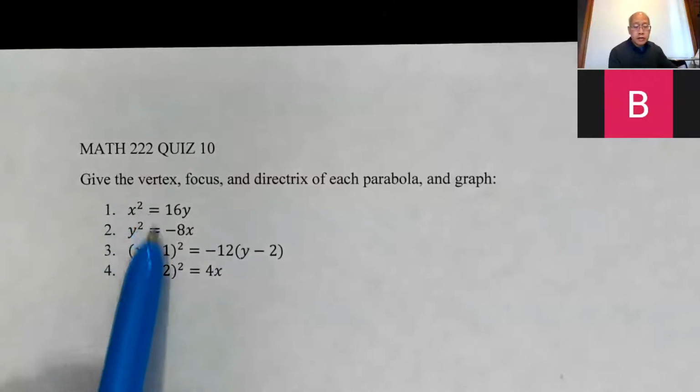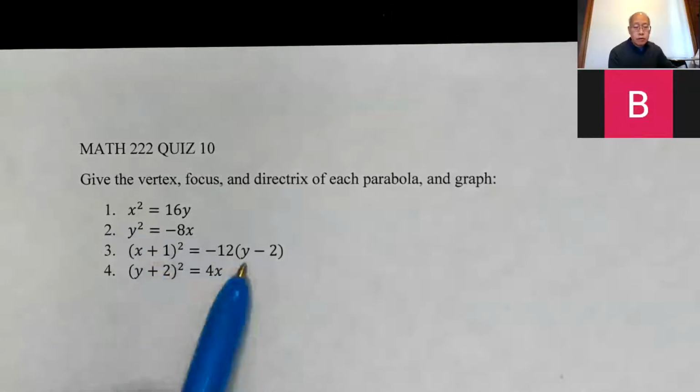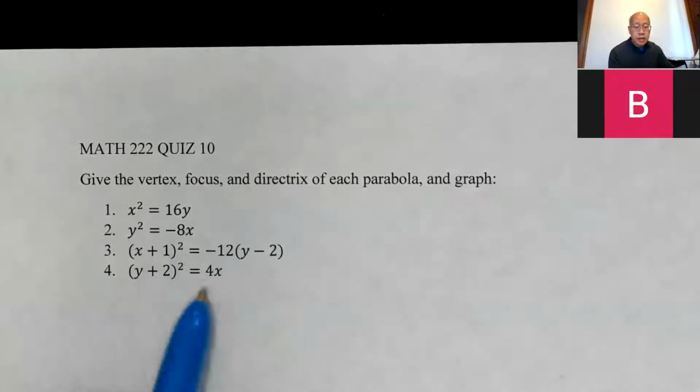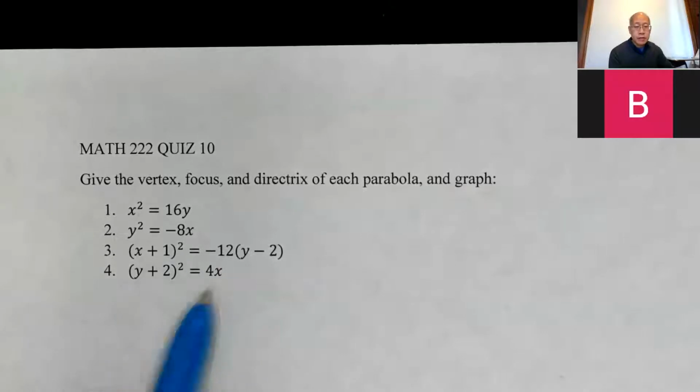These two are clearly no translation, so the vertex is the origin. Here, you should know the rule. Where's the vertex? And this one you moved, well, you moved only for y. I guess you don't have to move x. And that's pretty much it. Okay, it should be fairly easy. Look back at the notes. Again, there's literally one of each type, one that goes up, down, left, and right. You figure out which one is which.